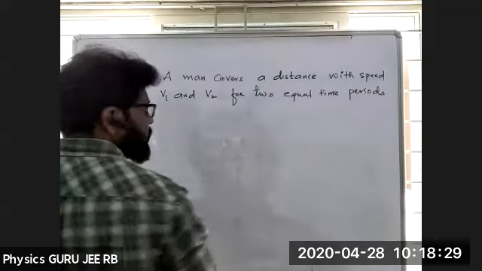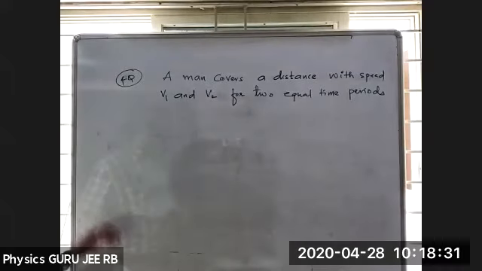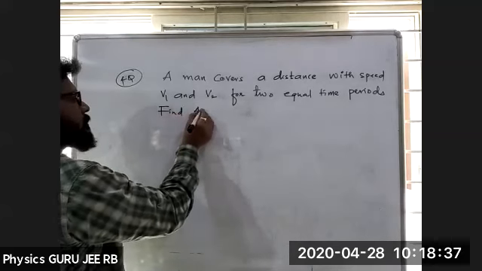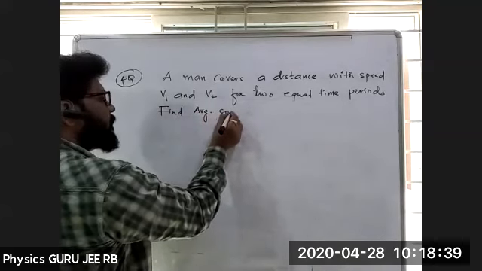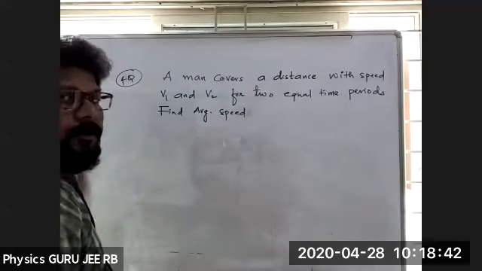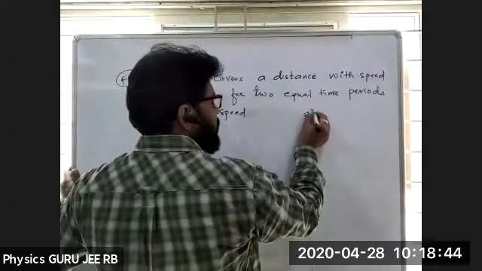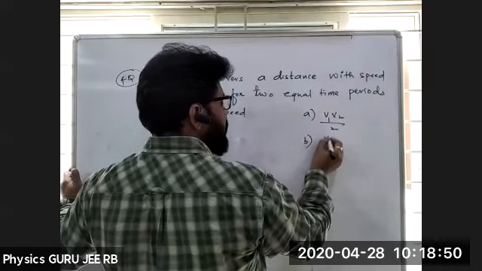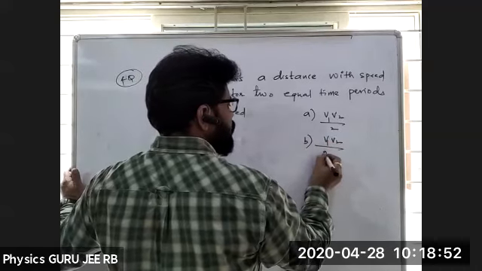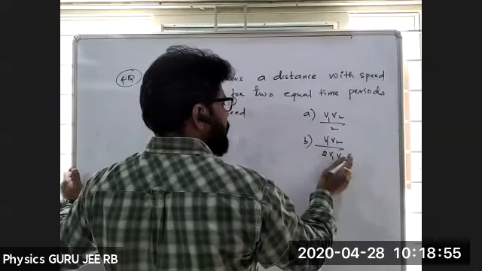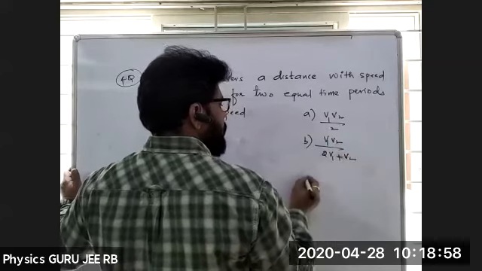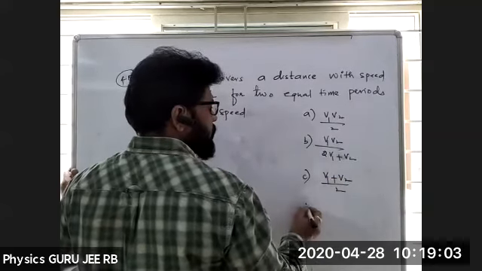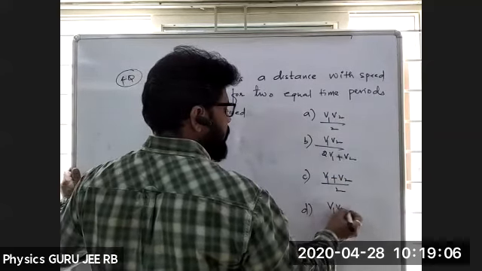For two equal time periods, find the average speed. Options I'll be writing here. Option A, V1 V2 by 2. Option B, V1 V2 or V1 plus V2. Option C, V1 plus V2 divided by 2. Option D, V1 V2 by V1 plus V2.